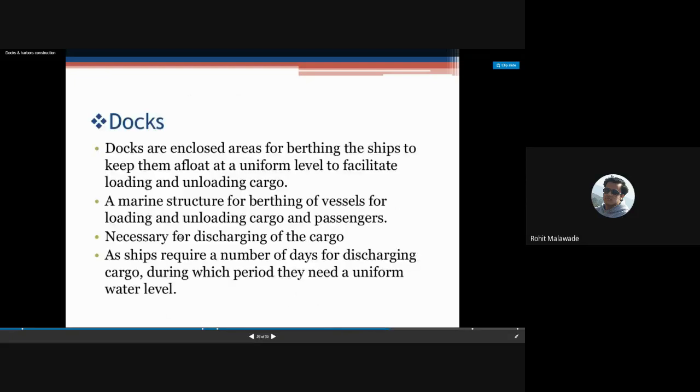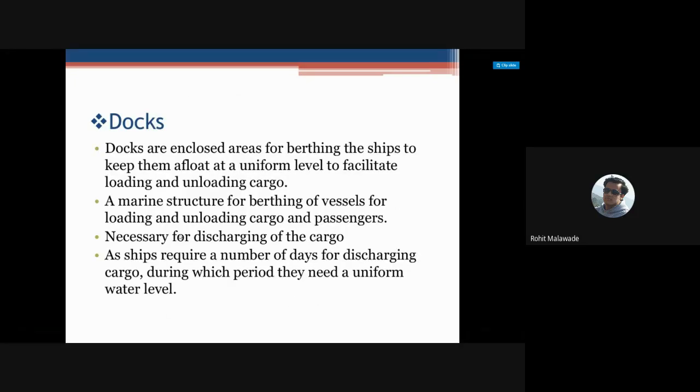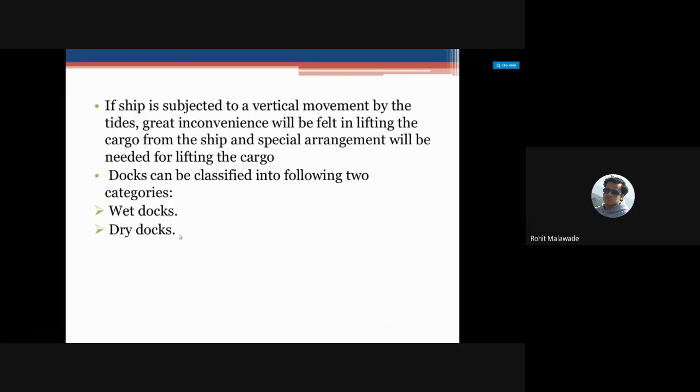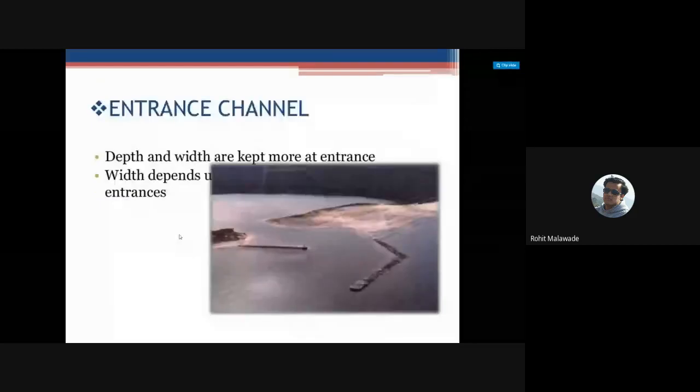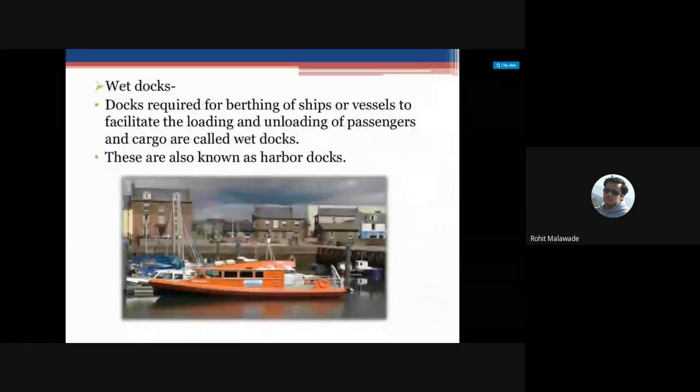Now we will see what docks are. Docks are the enclosed area for berthing the ships to keep them afloat at a uniform level to facilitate loading and unloading. There are two types of docks: one is dry dock and one is wet dock. This, we call a wet dock.